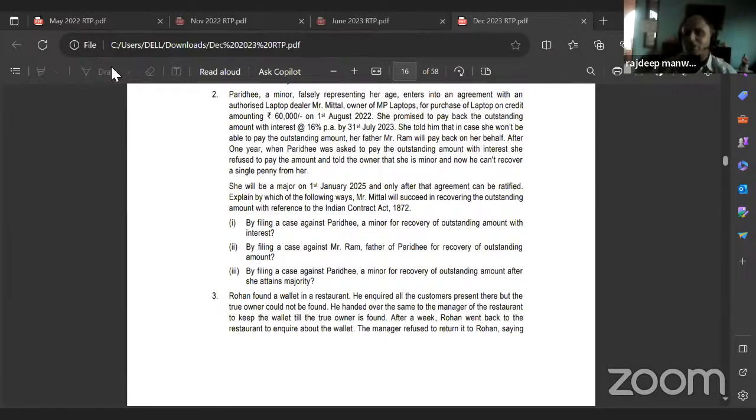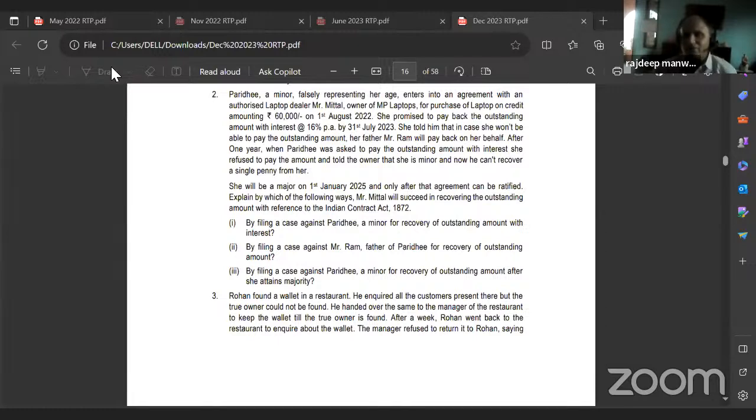First point, contract with a minor is null and void. Second point, a contract with a minor cannot be recovered from the guardian of the minor, because the guardian will not be held responsible for any contract entered into by the minor. Third point, a minor cannot ratify the agreement which she has entered into when she was a minor. Remember, ratify, she cannot make good an agreement, because at the initial stage itself it was null and void.